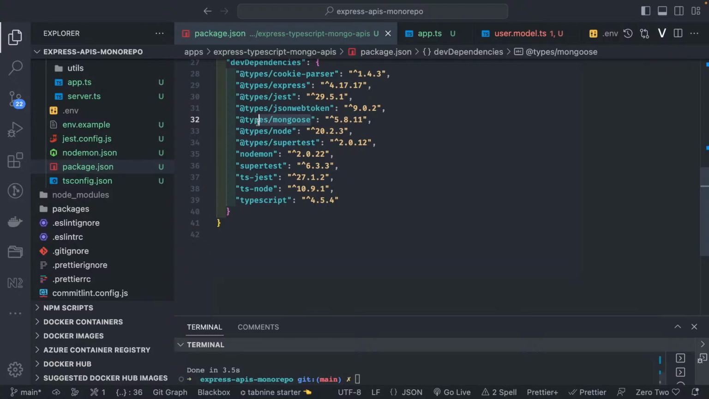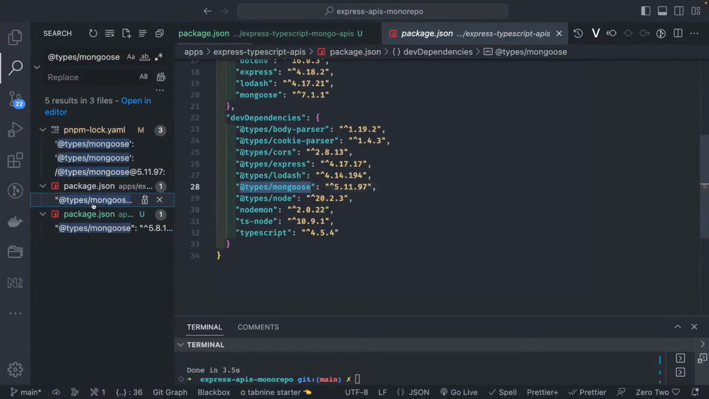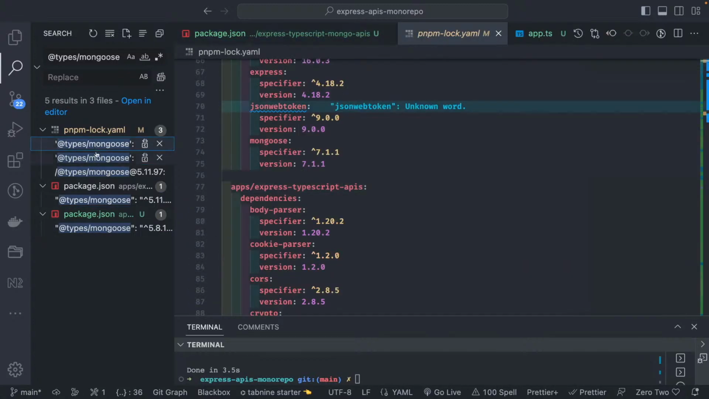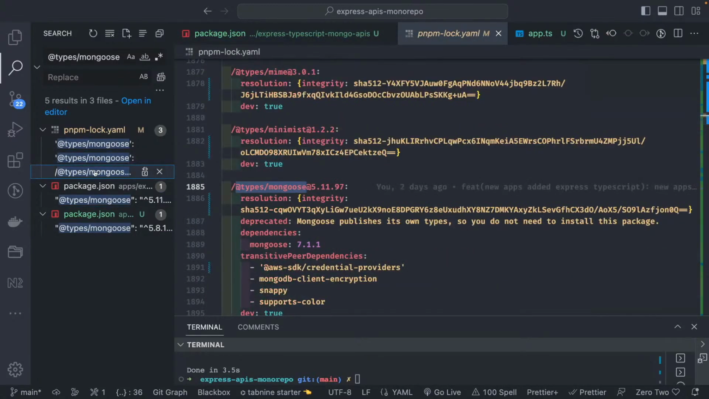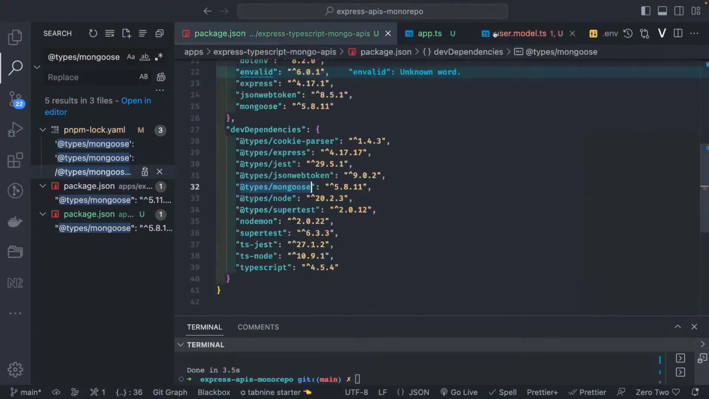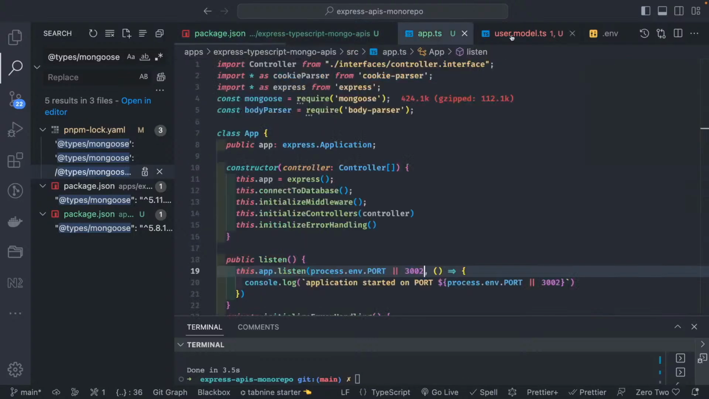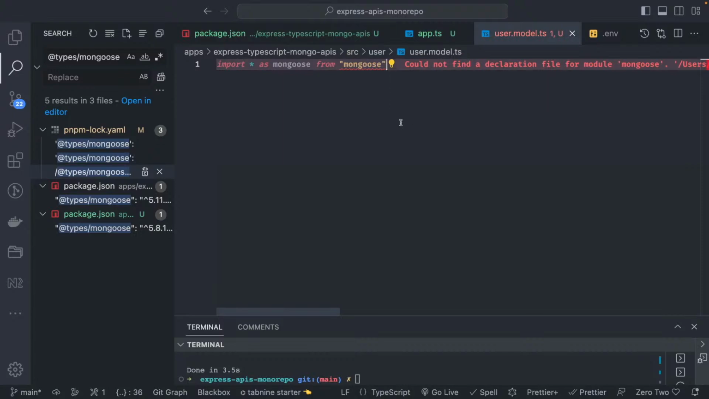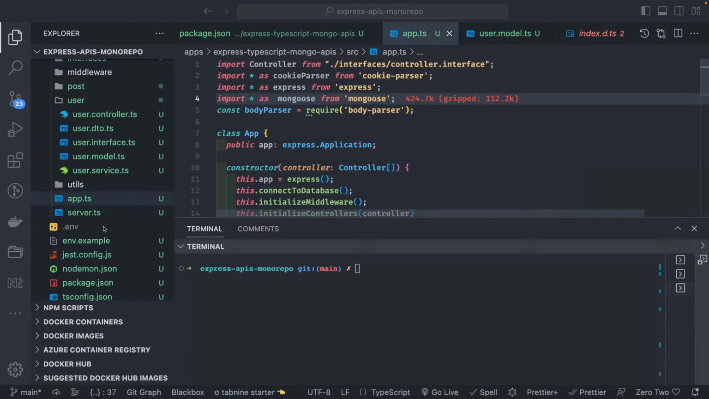And if I try to see, do I have these typings created? 5.11.97. I mean, this is because we have multiple projects and they have their own set of dependencies and versions. 5.8.11. So finally we killed the monster.